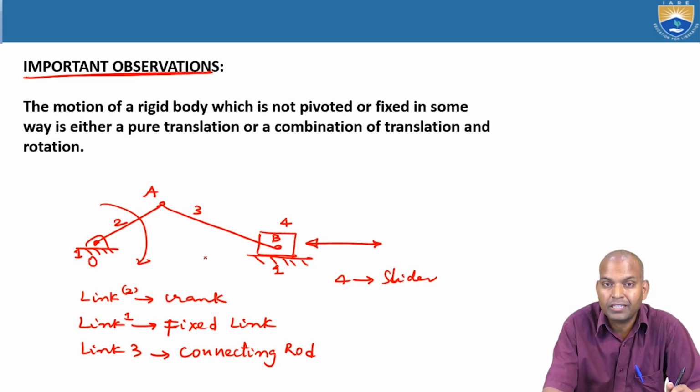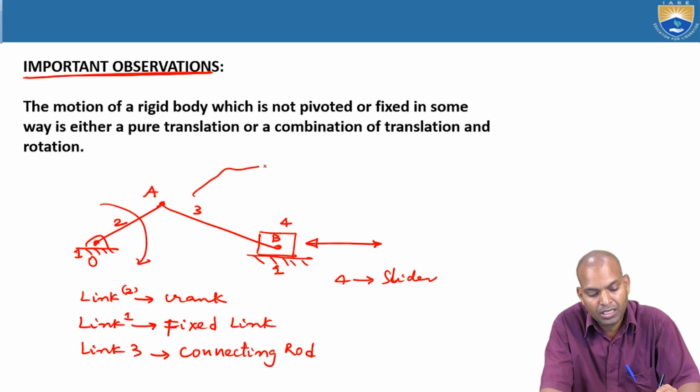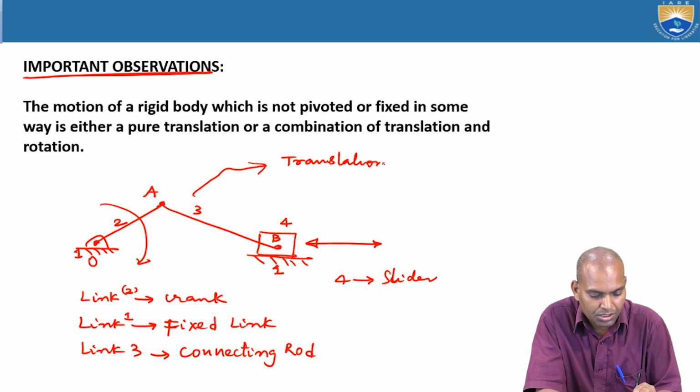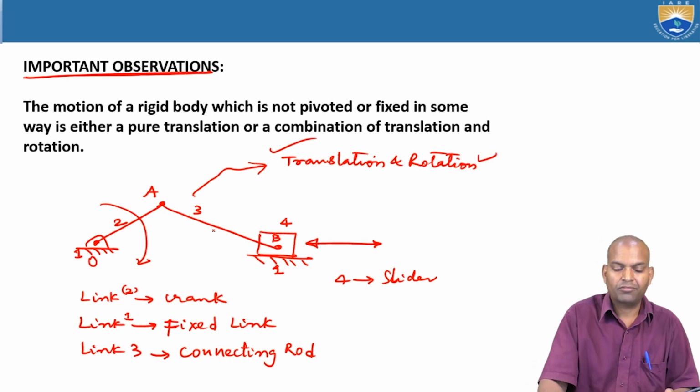What about link 3? Considering points A and B on link 3, A is under rotation and B is under translation. That's why link 3 has a combination of rotation and translation.